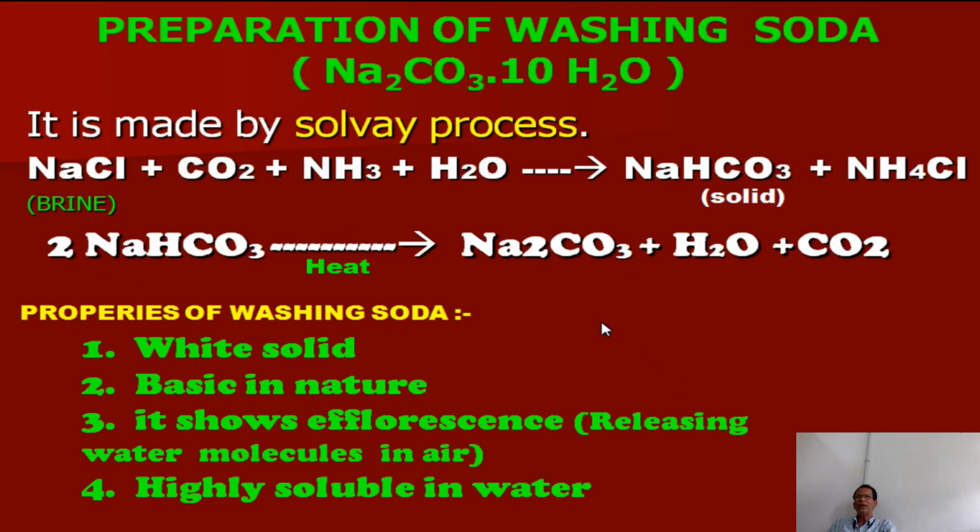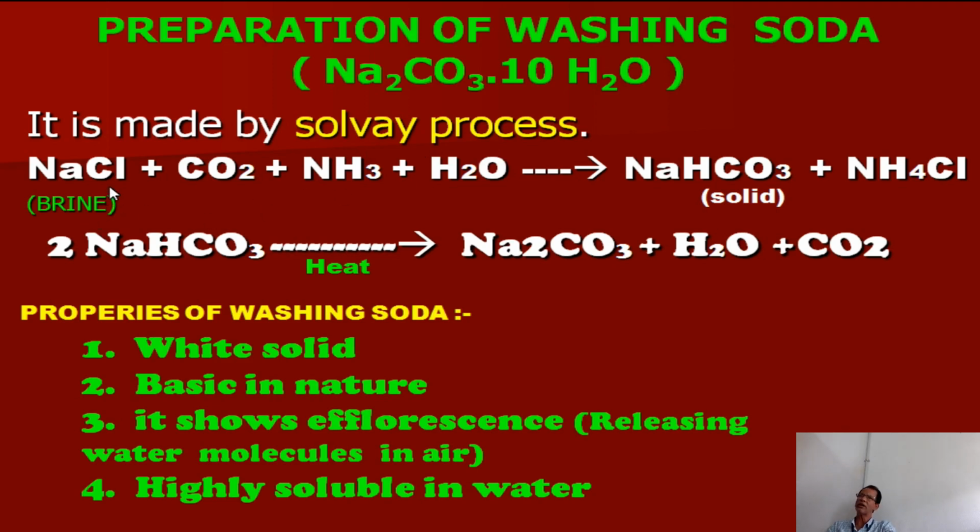Then preparation of washing soda. Washing soda is decahydrated sodium carbonate. Deca means 10. That means it is a hydrated salt containing 10 waters, that's why it's called deca. It is made by the Solvay process. The name of the industrial process is the Solvay process.